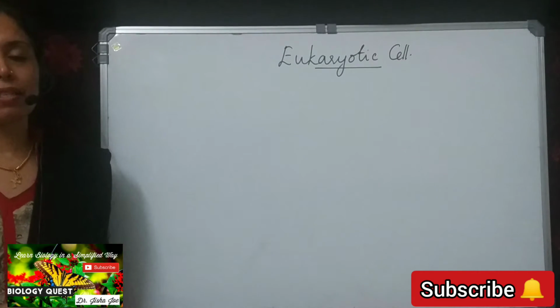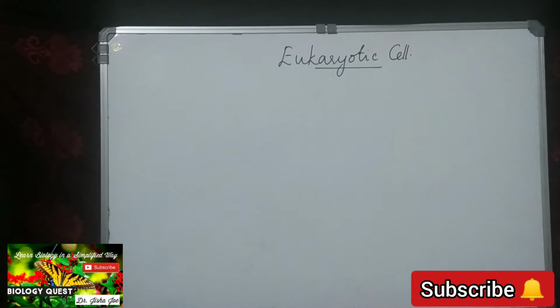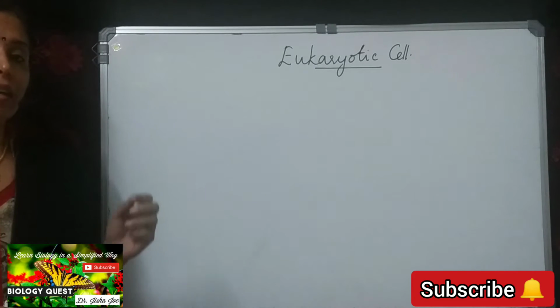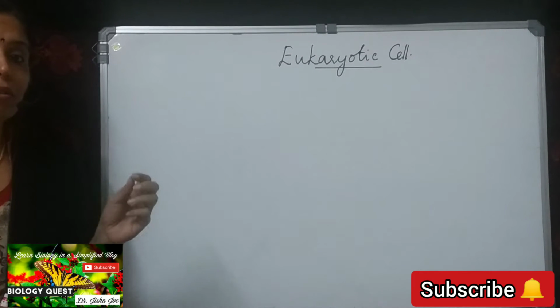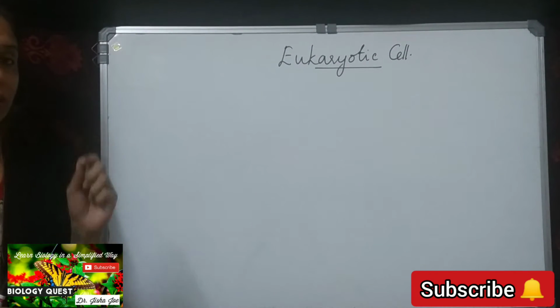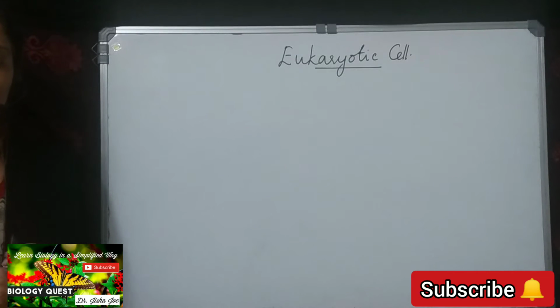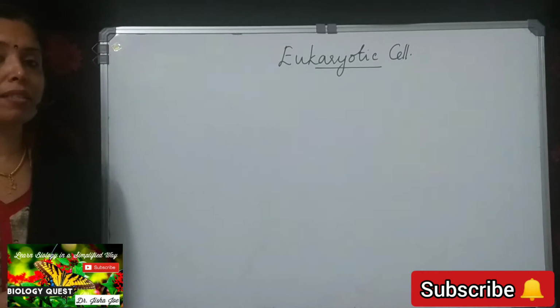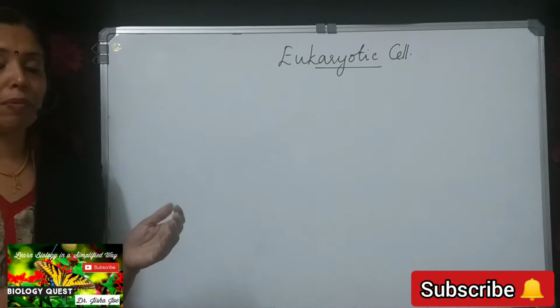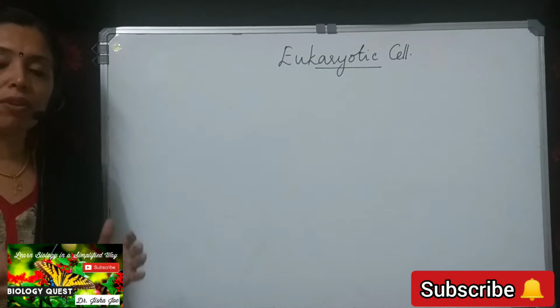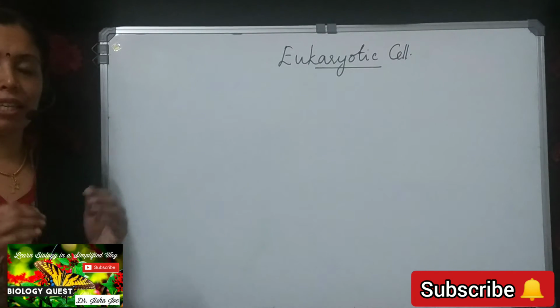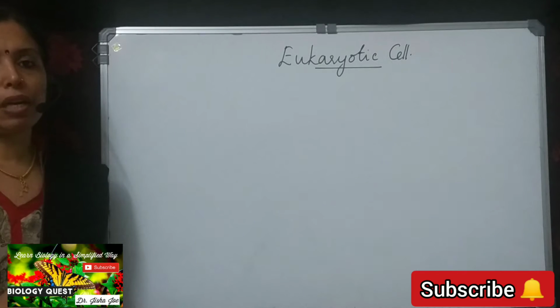We know eukaryotic cells include all the protists, fungi, plantae and animalia, and prokaryotic cells we have seen include all the bacteria. And we have also seen the basic difference between prokaryotic and eukaryotic cells. Prokaryotic cells do not have a well-defined nucleus, whereas eukaryotic cells have a well-defined nucleus. The genetic material is enclosed within the nuclear membrane.